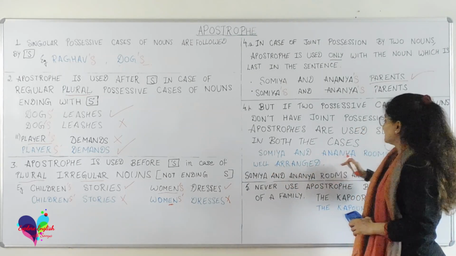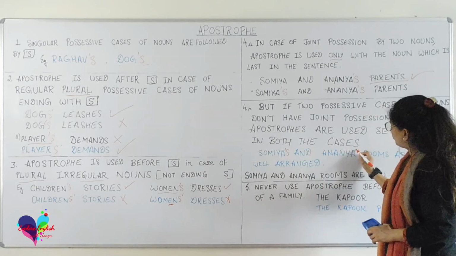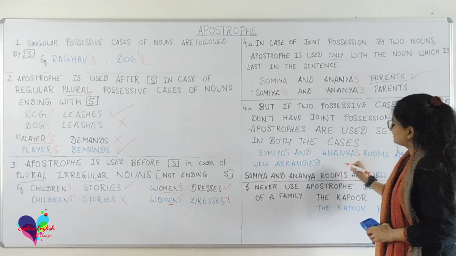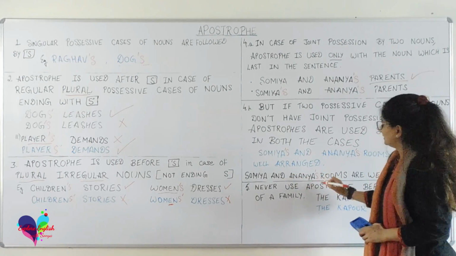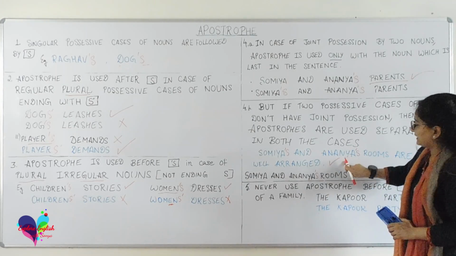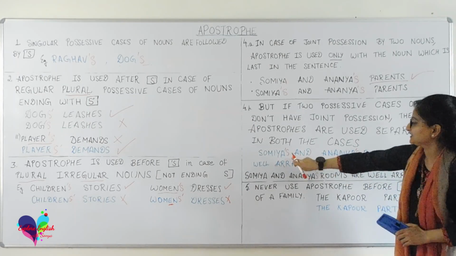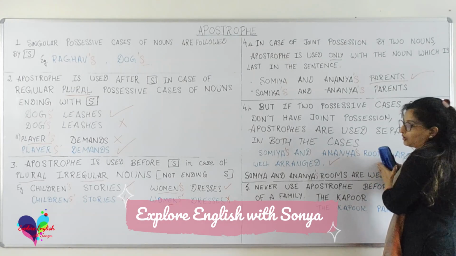In this case, we have to use an apostrophe with both the nouns rather than just once as we discussed earlier. So this is the correct case where the possession is not joint.